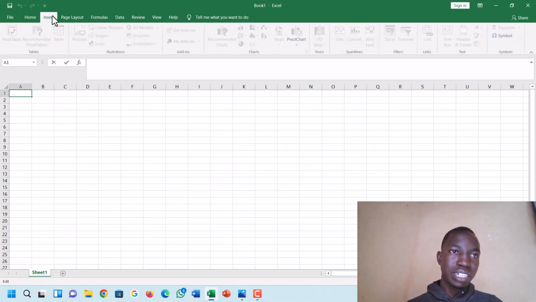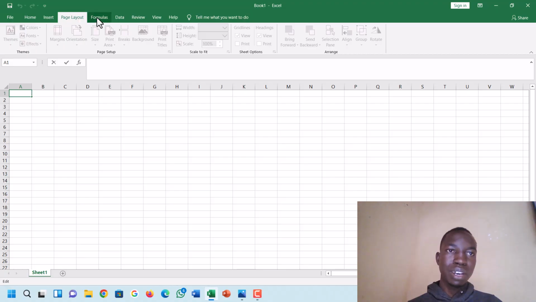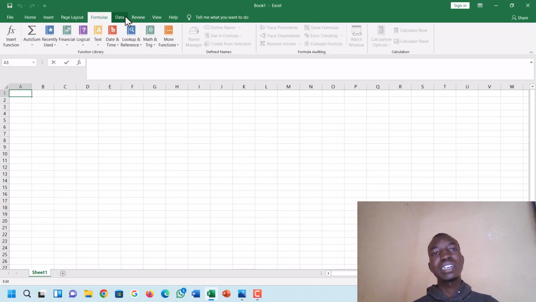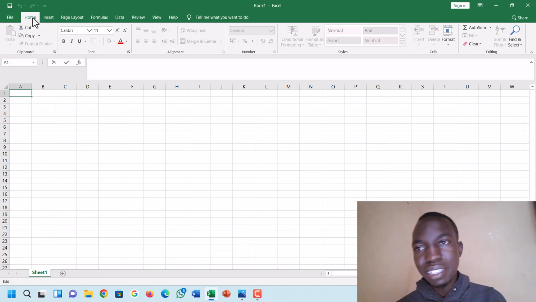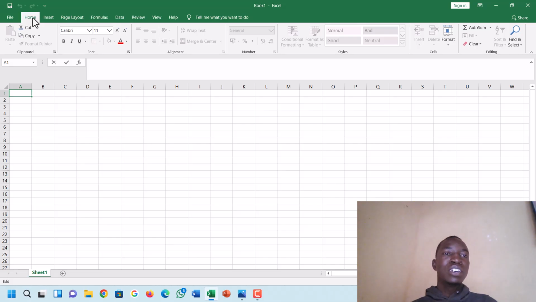We have the insert tab, we have the page layout tab, we have the formula tab, data, review, help. So all those ones are tabs which contain relevant commands. So we have also the formula bar here. I'll talk about the formula bar later.